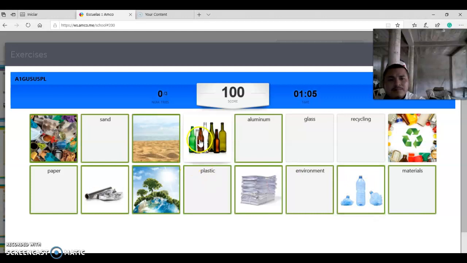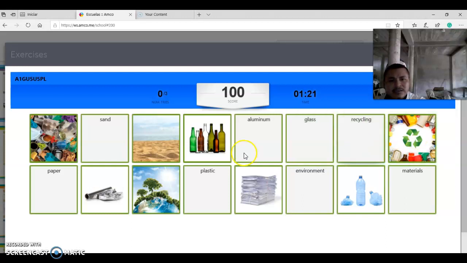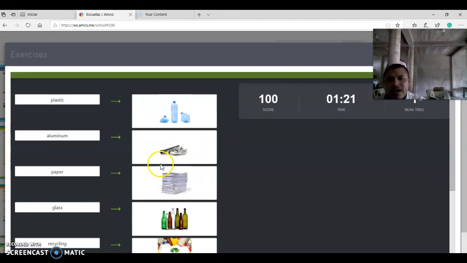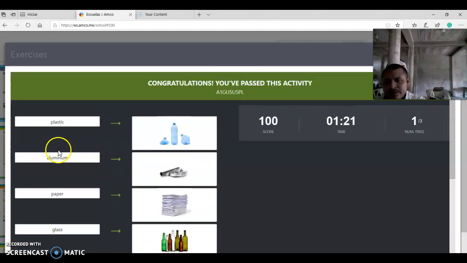Yeah, good job. And what about this one? You think it is glass, or recycling? Which one? Okay, let's see. This one? Yes, good job. So this one means recycling. So see the paper right here.